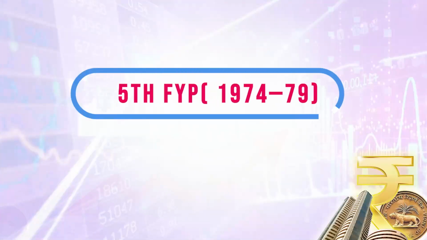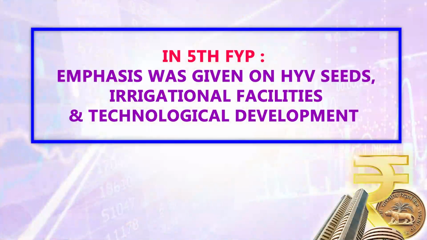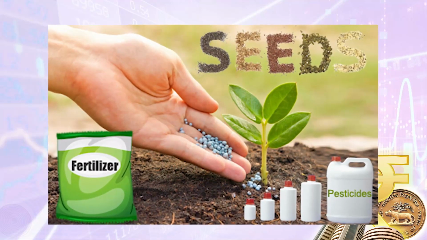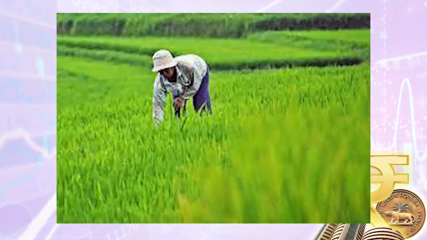Now, the fifth plan was from 1974 till 1979. In this particular plan period, again, major emphasis was given on HYV seeds, irrigational facilities and technological development. But in spite of that, the performance of agriculture, or production of agriculture, was not very satisfactory.